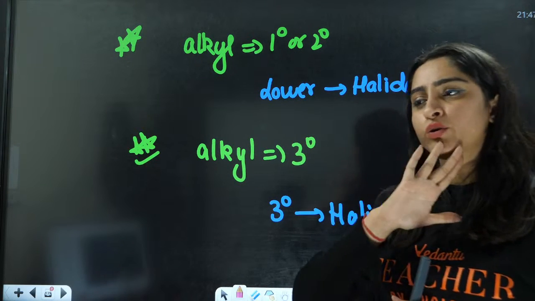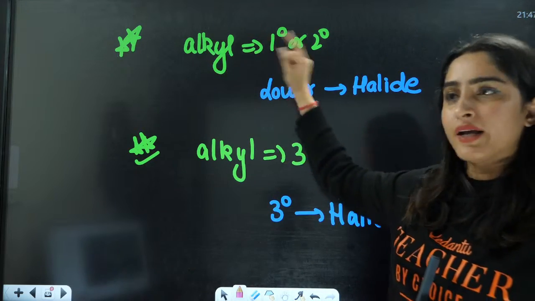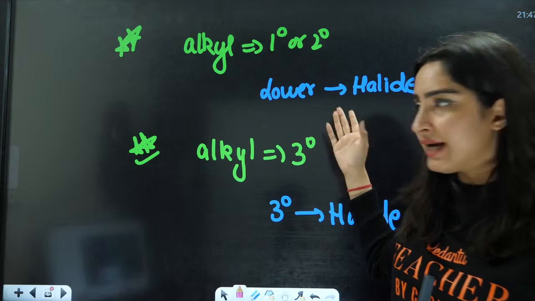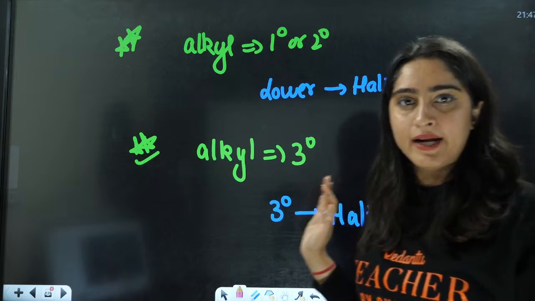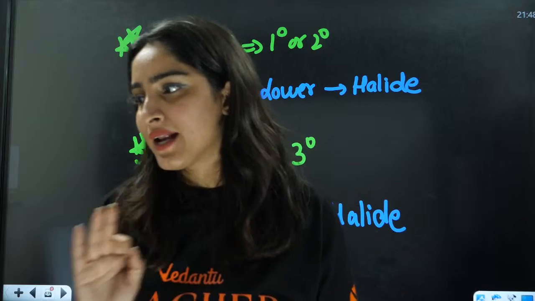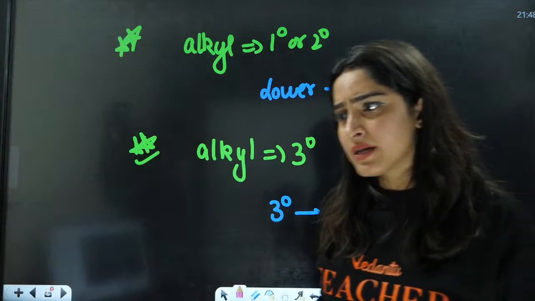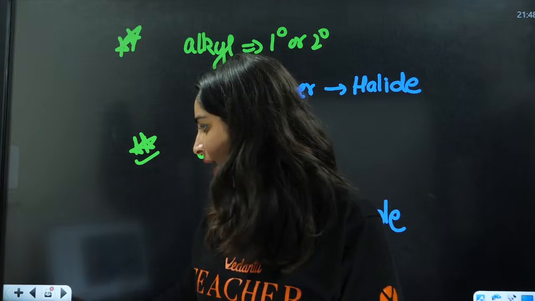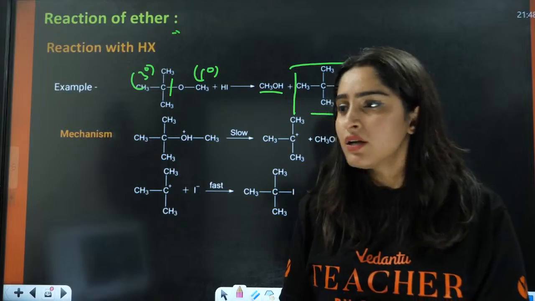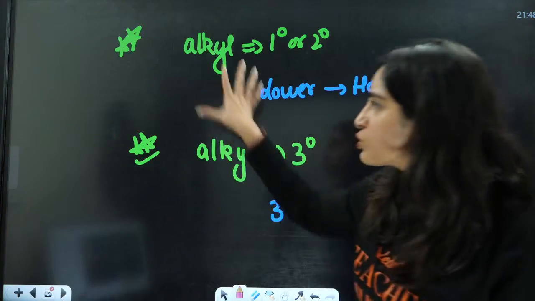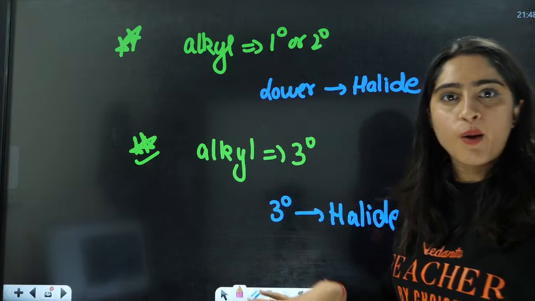No, you don't need to get into Markovnikov's rule and all that. Just simply write it down. For alkyl groups 1 degree, 2 degree, simply the lower one will form halide. If you have an alkyl group that is 3 degree, it will form halide here. Ma'am, is a question also asked on the direct mechanism? In NEET, they don't ask a direct mechanism question. But these conclusions are from your mechanisms only. This conclusion part is from your mechanism.